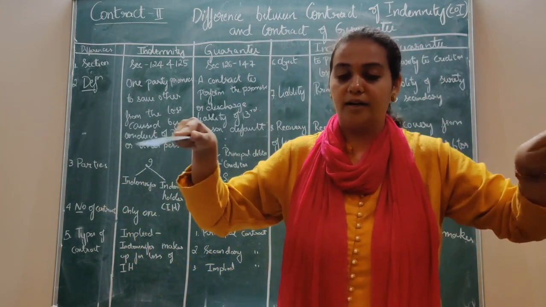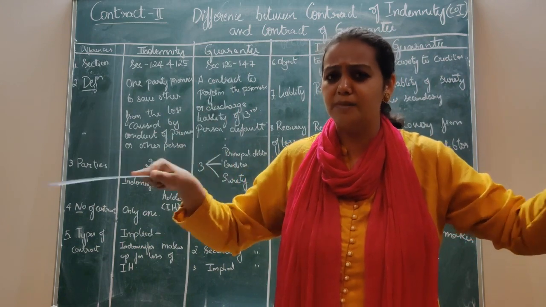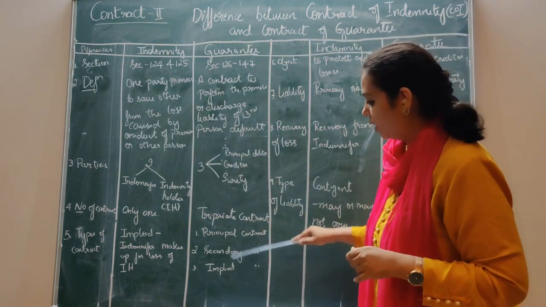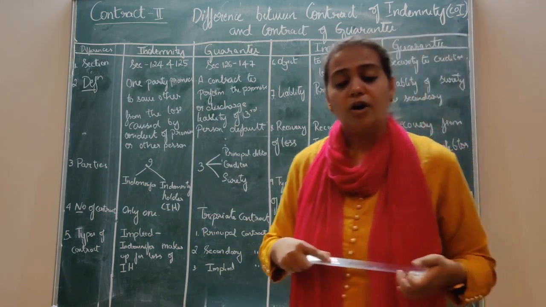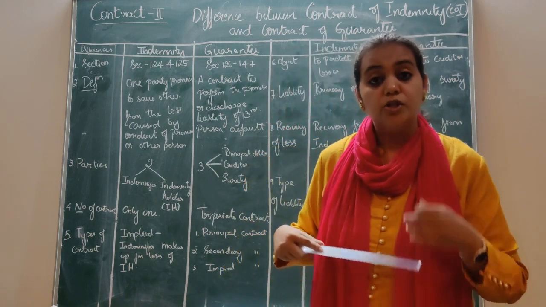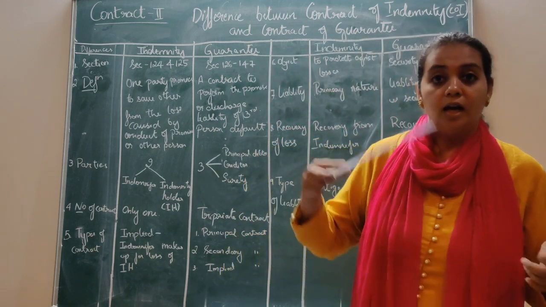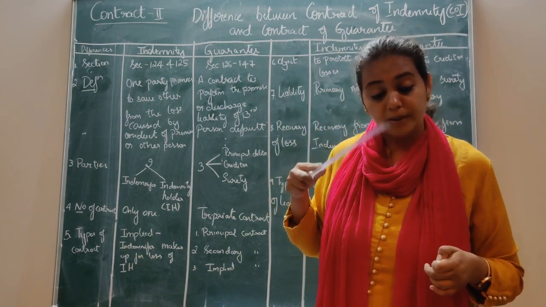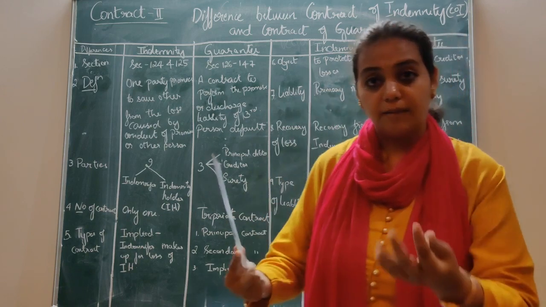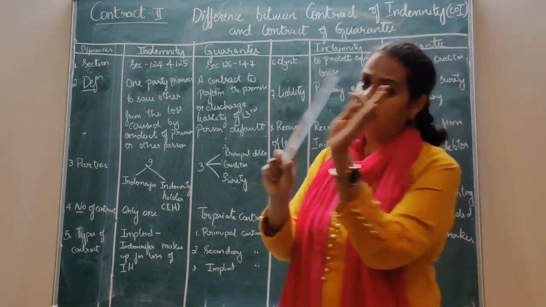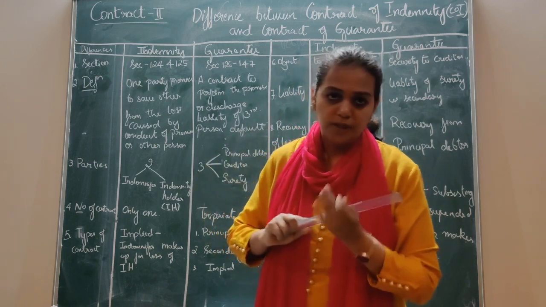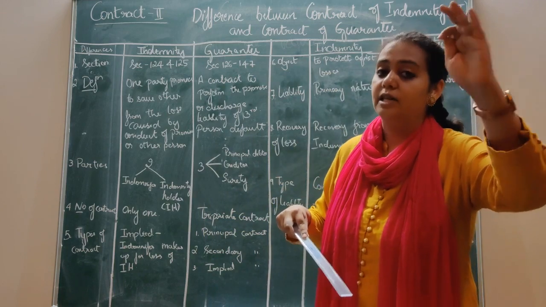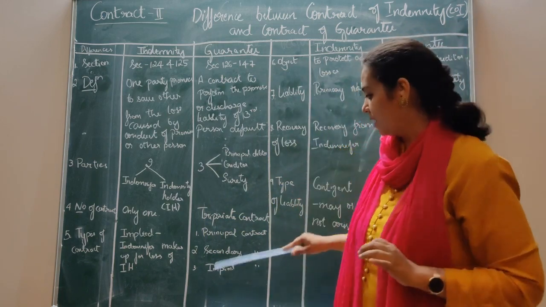That is the main contract. The existence of the principal debt is very much necessary in order for it to be called a contract of guarantee. The second one is the secondary contract, which is between the surety and the creditor. Whenever there is a default by the principal debtor, only then does the surety come forward. If the principal debtor is paying regularly to the creditor, then the surety won't come into the picture at all. So he is secondary. Only after the principal debtor's default does the surety come into the picture. Fine? That's why it is a secondary contract.